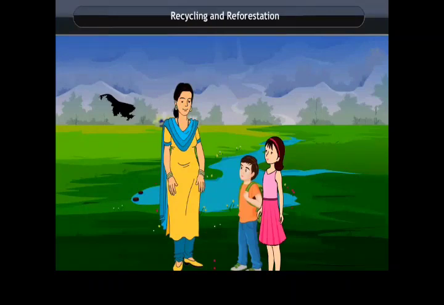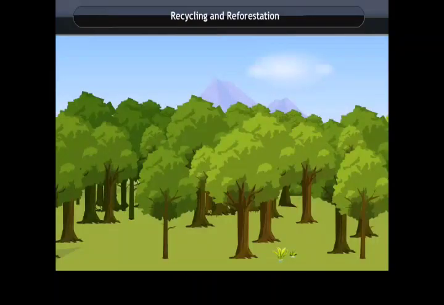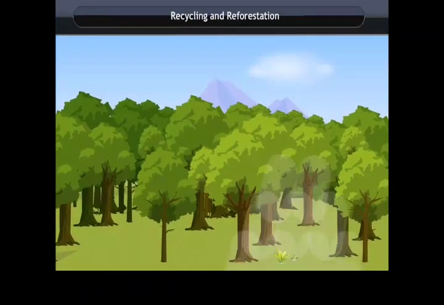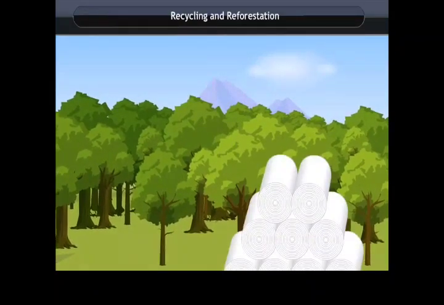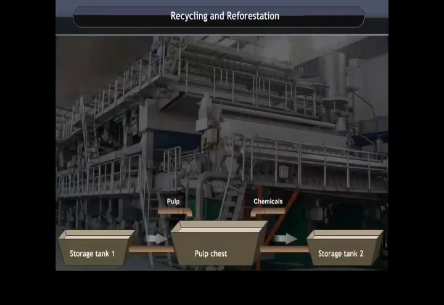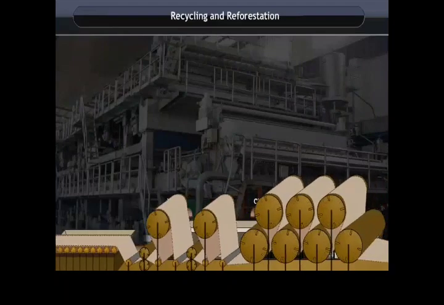Recycling and reforestation. Children, do you know that the paper you use is made from trees? We should save paper because it would ultimately save the trees. It takes 17 full-grown trees to make 1 ton of paper. Also, by saving paper, the amount of destructive chemicals utilized for their production will also decrease.